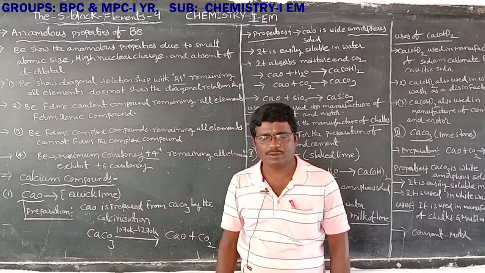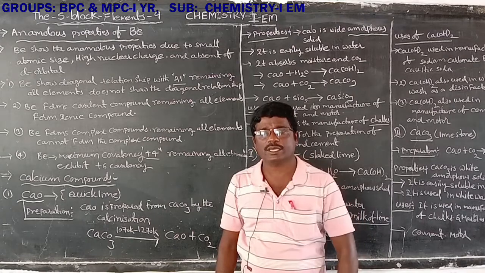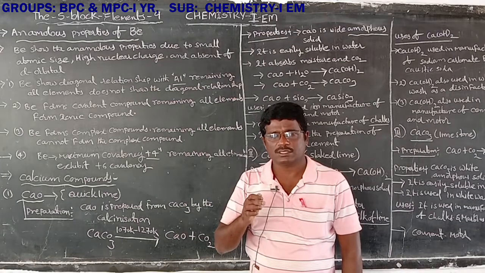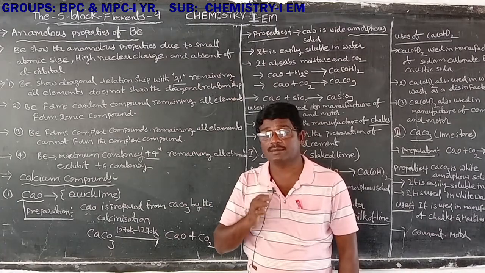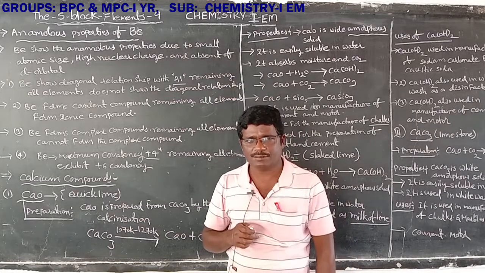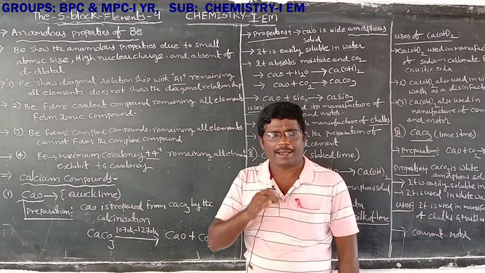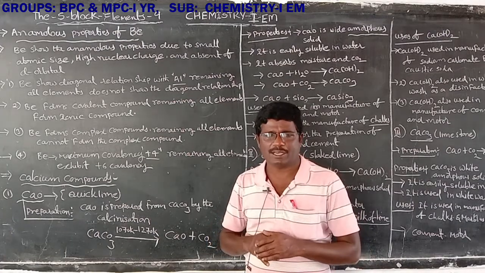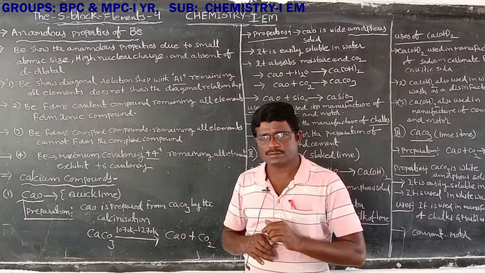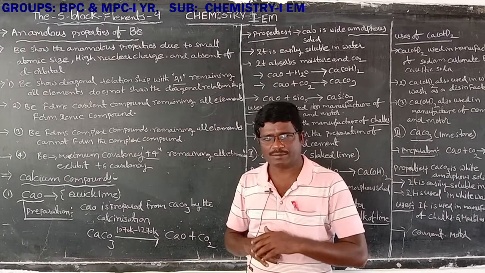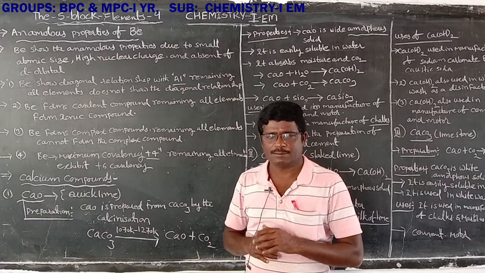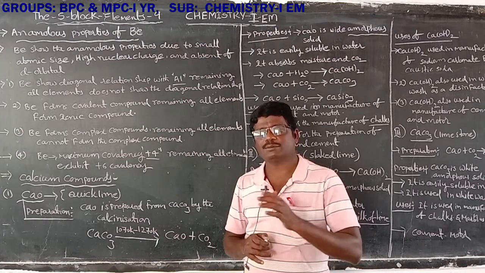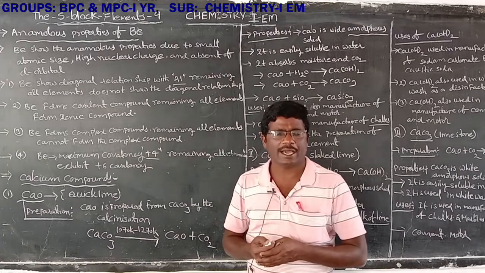In the modern periodic table, in any group, the first element shows anomalous properties because of small atomic size, high nuclear charge and absence of d orbitals. In the first A group, lithium shows anomalous properties because lithium has small atomic size, high nuclear charge and absence of d orbitals.